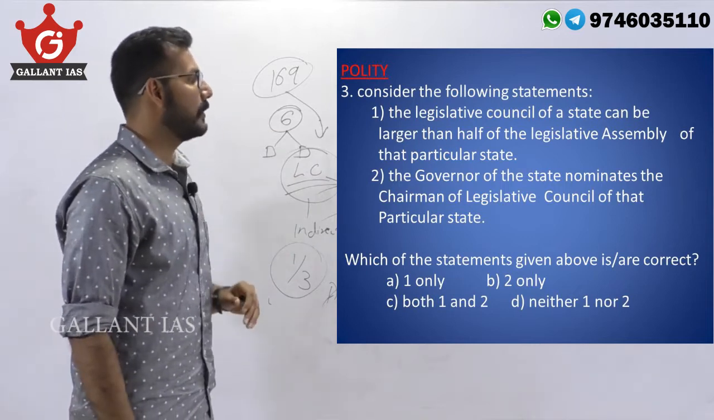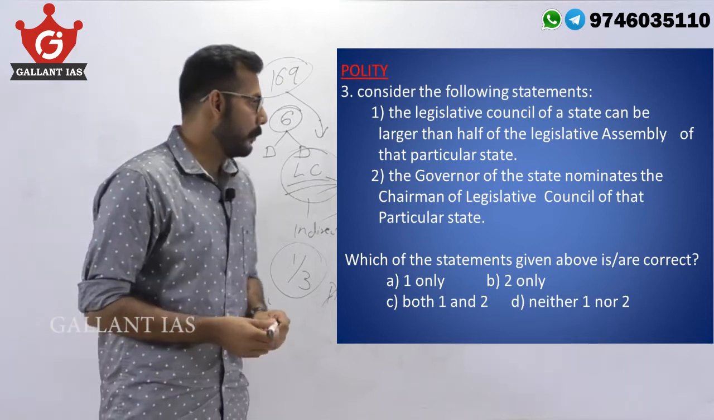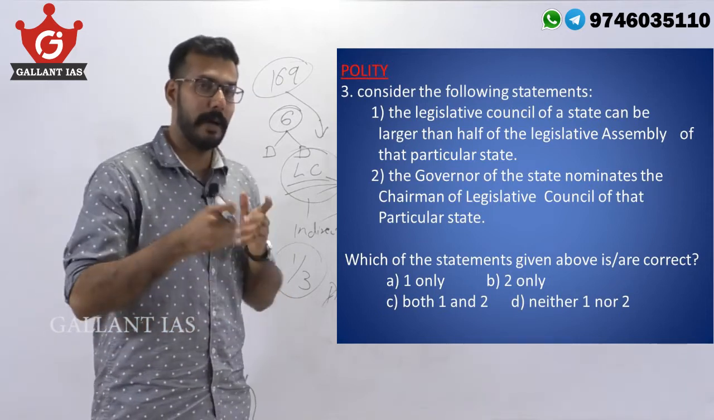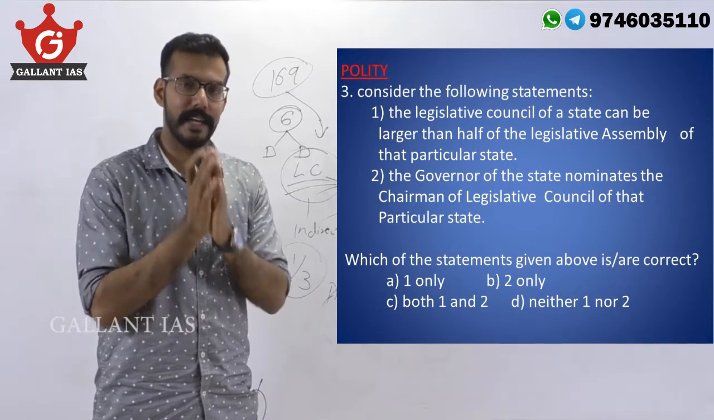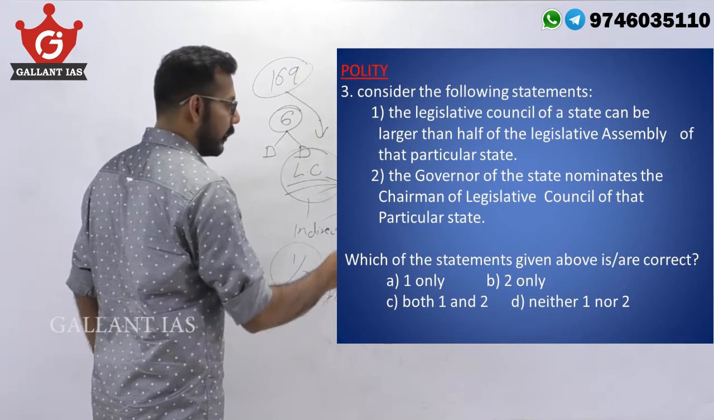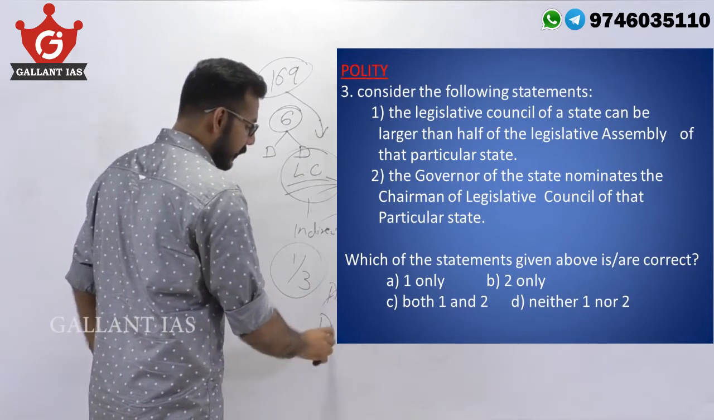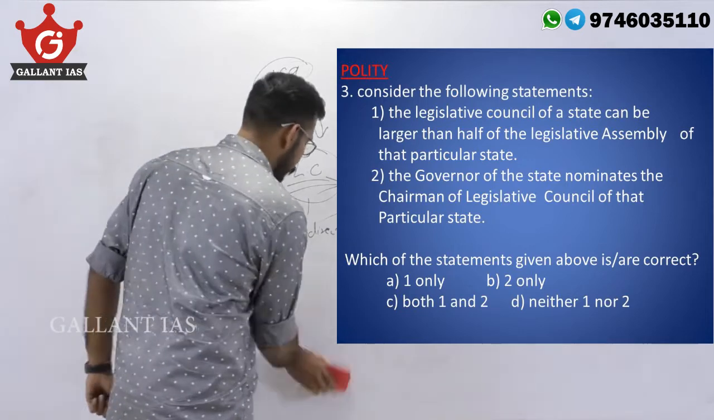The governor of a state nominates a chairman of the legislative council, which is wrong. In fact, the members elect from among themselves a chairman for the legislative council. So 2 is also a wrong statement. So our answer here is D alone, which is neither 1 nor 2.